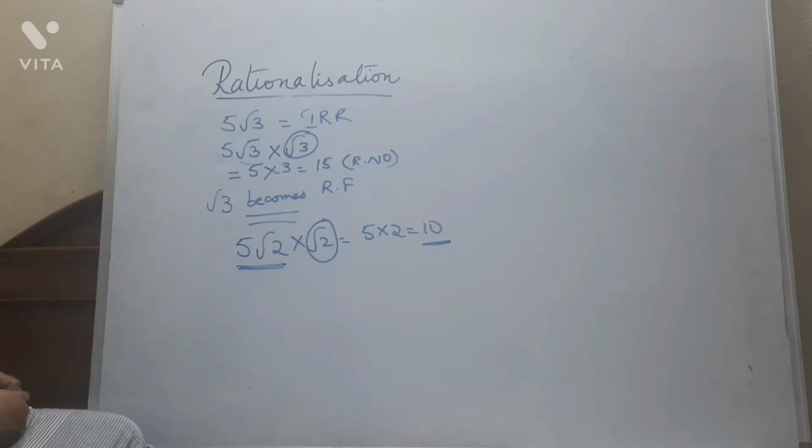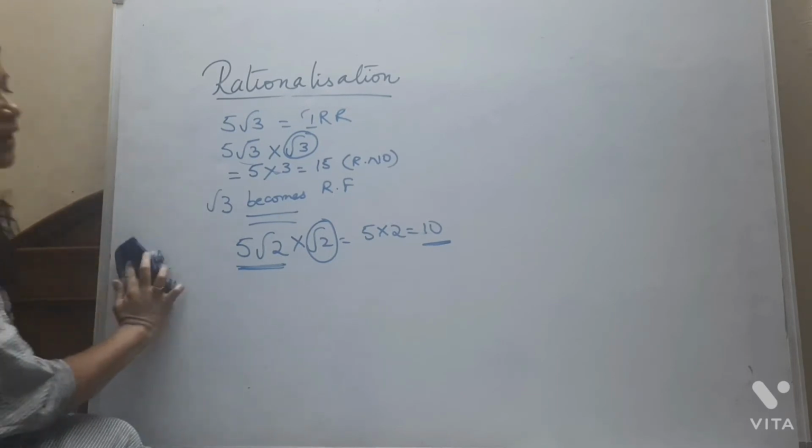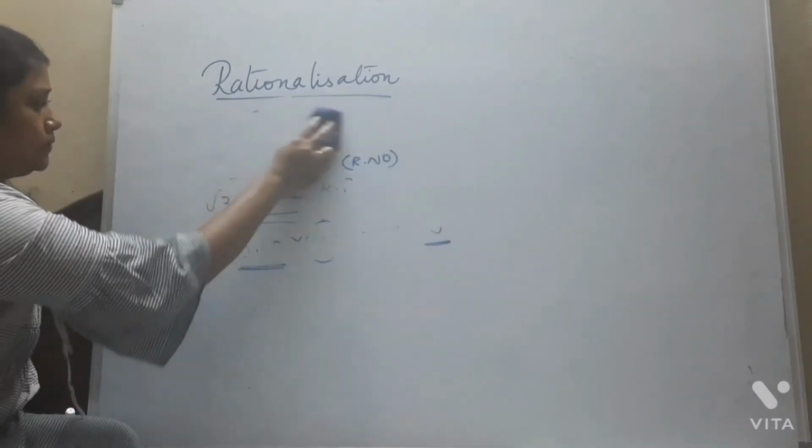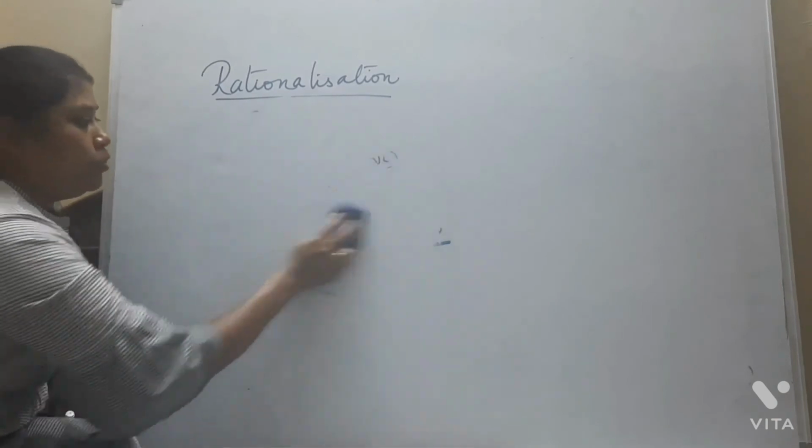By seeing only, we can tell what the rationalizing factors are. But there are bigger numbers in which you cannot easily say what the rationalizing factors are. You need to follow some procedure. Let's see.